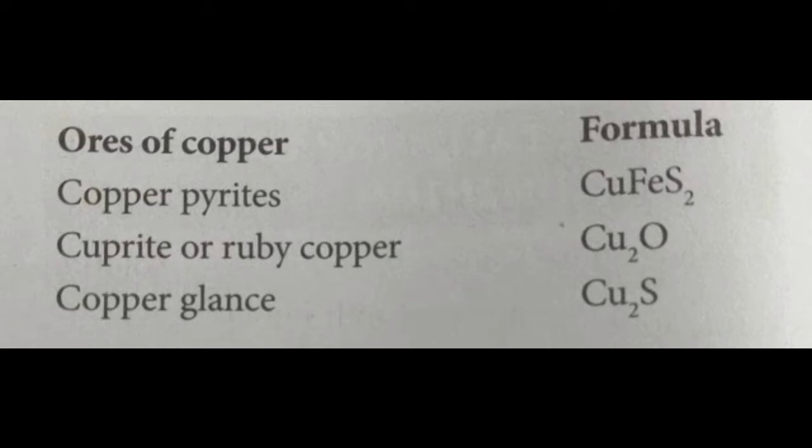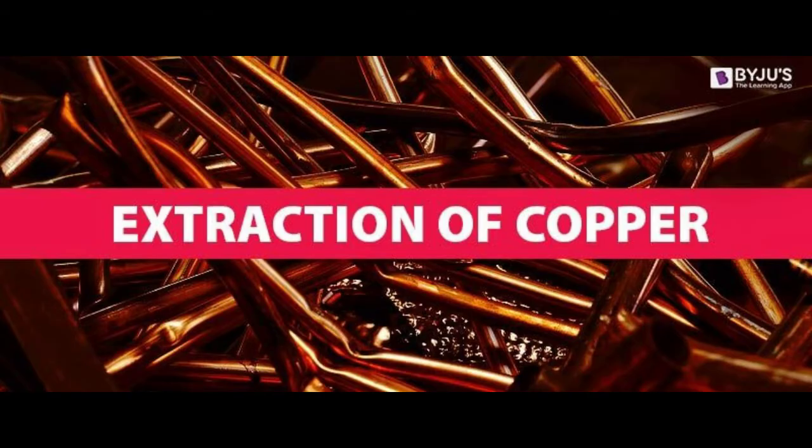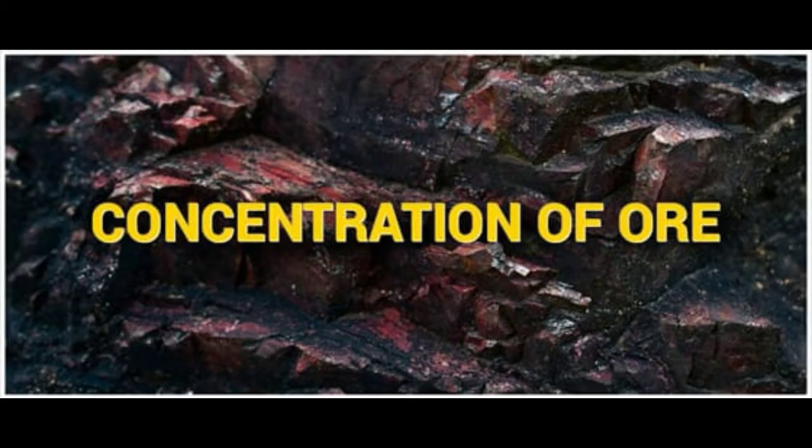Copper pyrites, CuFeS2. Cuprite or ruby copper, Cu2O. Copper glance, Cu2S. The chief ore of copper is copper pyrite. It yields nearly 76% of the world production of copper. Now we are going to see the extraction of copper from copper pyrites. This involves the following steps.